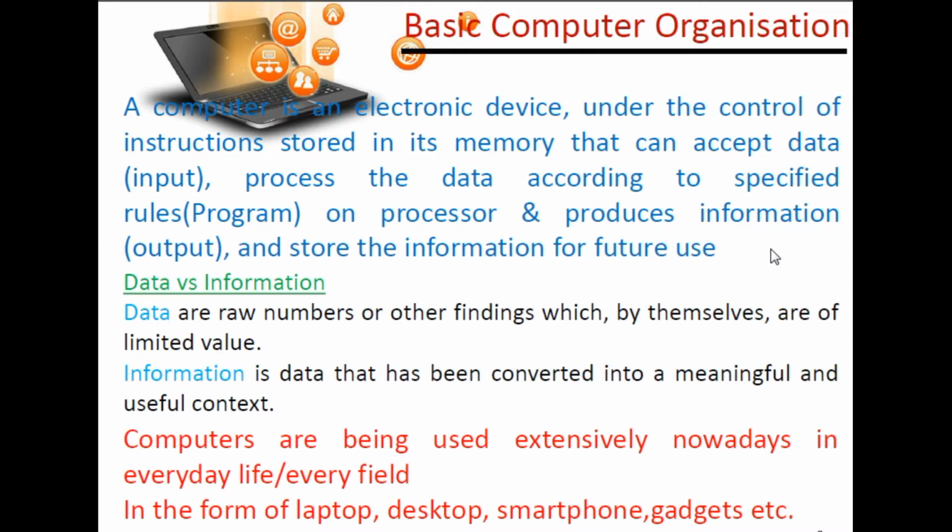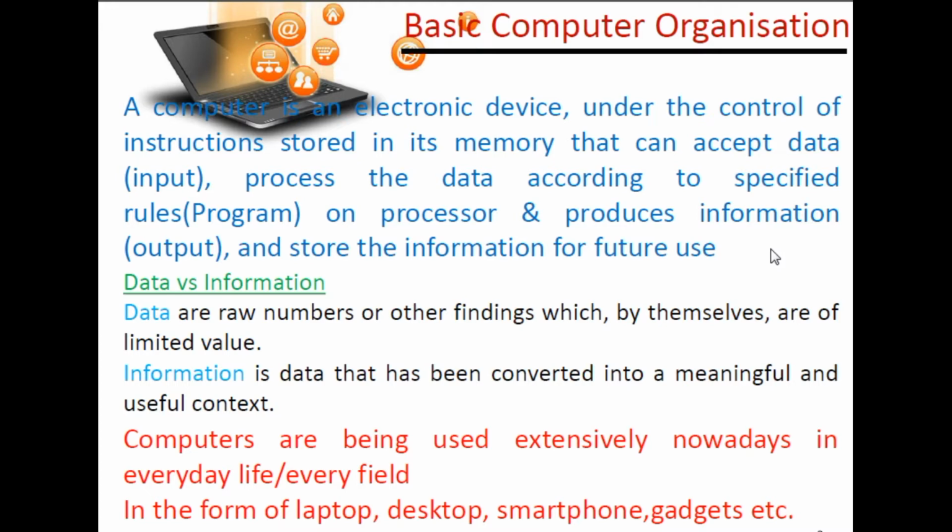Today, students, we are going to start unit number 1, in which we will understand the basic concepts of computer and basic computer organization. So let's begin. A computer is actually an electronic device, as you know, under the control of instructions stored in its memory. It accepts data as input and processes the data according to a specified rule that is known as a program or process. After that, it produces information as output and stores information for further use. This is a computer.